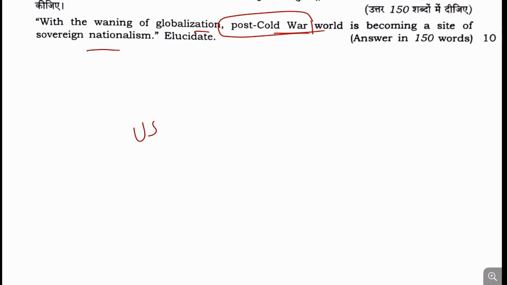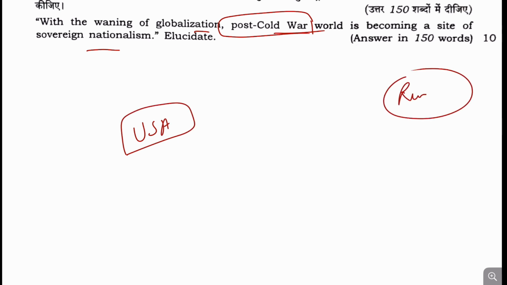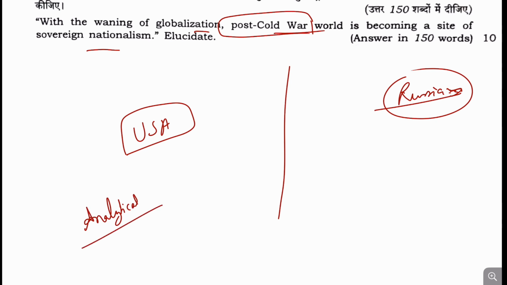The USA is one axis, and Russia is another axis, and the world is also being fragmented between these two powers now. So this question wants to emphasize that. This question is deeply analytical. It will not be very easy to write this answer, and hence I will categorize this question from moderate to difficult level.